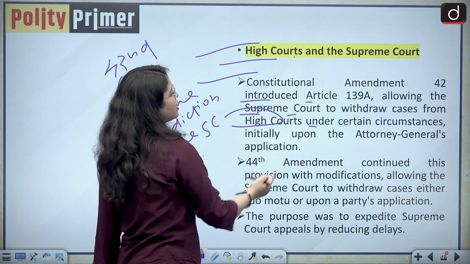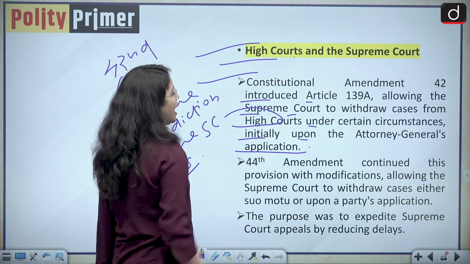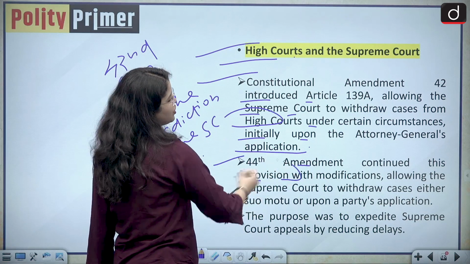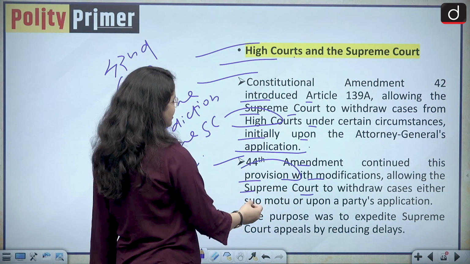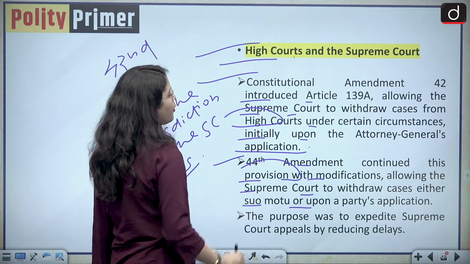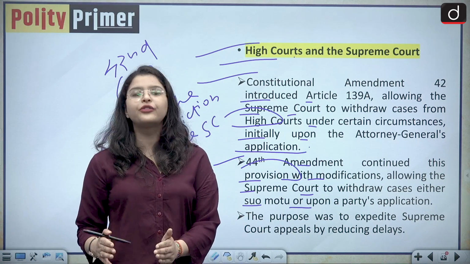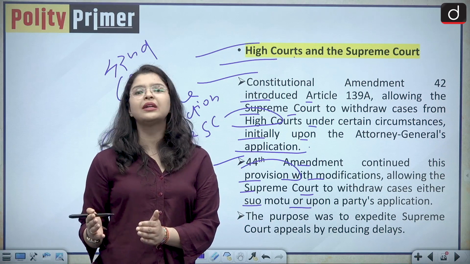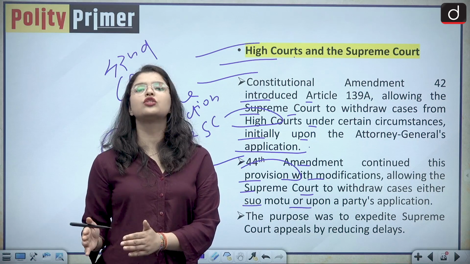So the 42nd Constitutional Amendment introduced Article 139 Clause A, allowing the Supreme Court to withdraw cases from the high courts under certain circumstances, initially upon the Attorney General's application. But the 44th Amendment continued these provisions with modifications, allowing the Supreme Court to withdraw cases either suo motu or upon a party's application. So basically the Supreme Court was now free to withdraw the cases from high courts and decide them itself, and this was done for the purpose of reducing the pendency of cases.